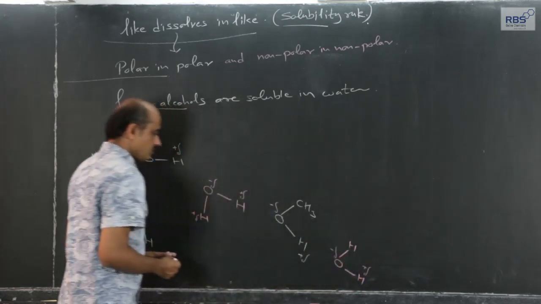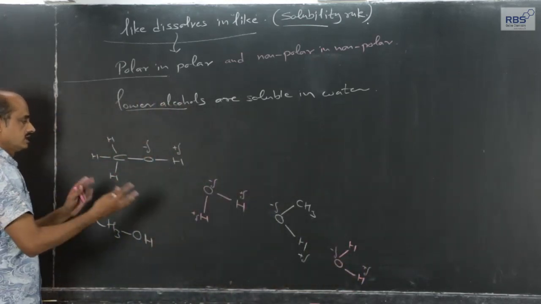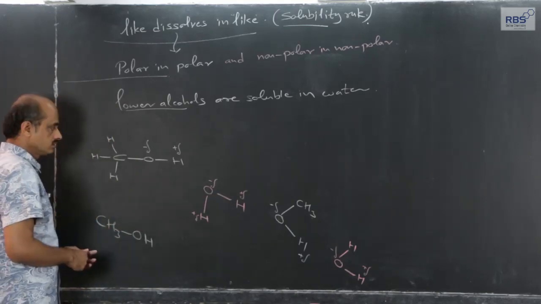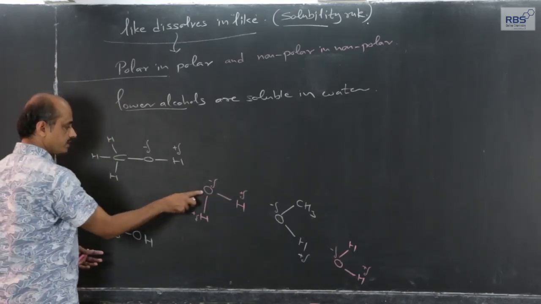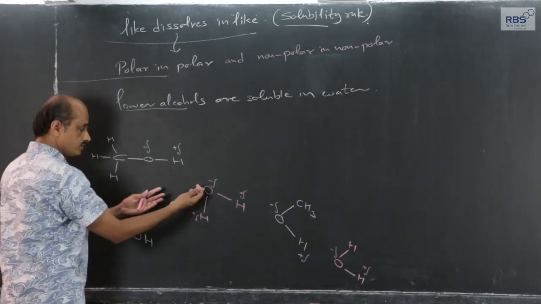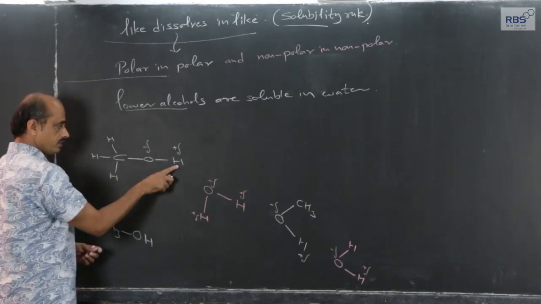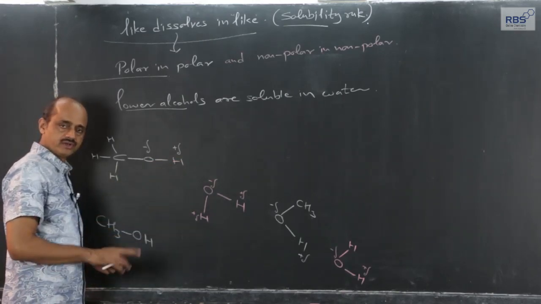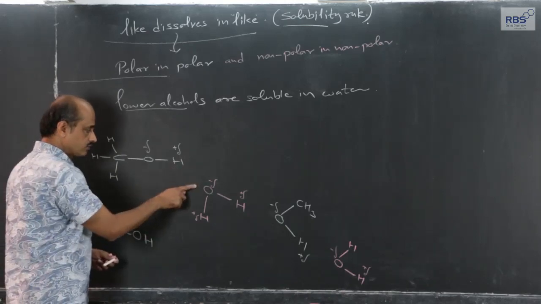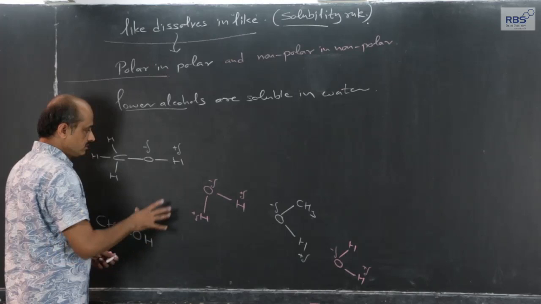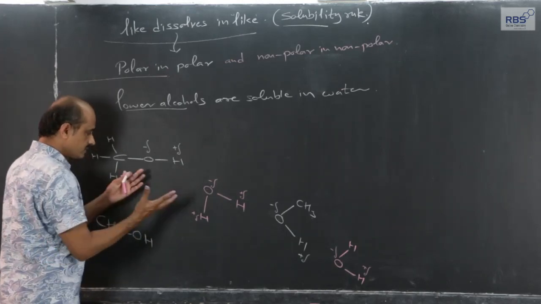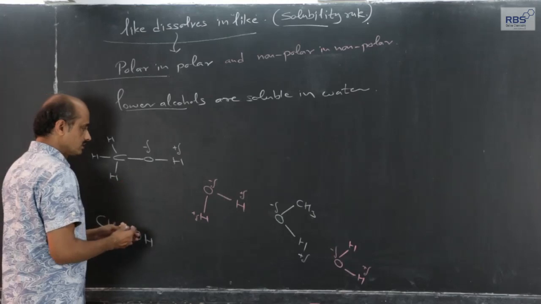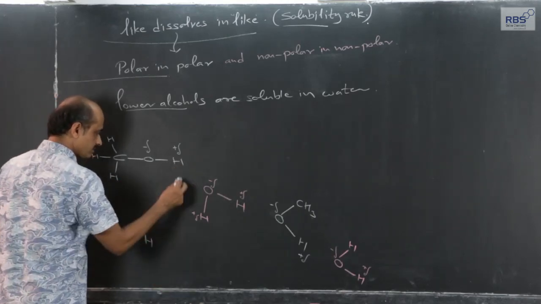delta positive hydrogen. So, when water and methyl alcohol are mixed, they get rearranged, and since OH bond in methyl alcohol and also OH bond in water both are polar, delta positive hydrogen of methyl alcohol and delta negative oxygen of water molecule, there will be electrostatic force of attraction between opposite charges, although they are partial charges, Coulombic force of attraction between opposite charges, and this force of attraction will result in keeping the molecules together, and this is the reason it can be shown in this way.